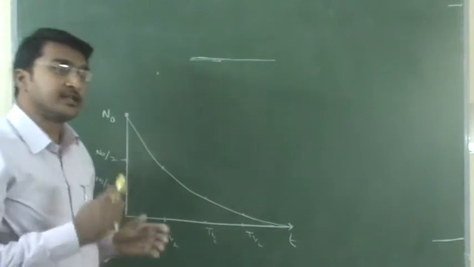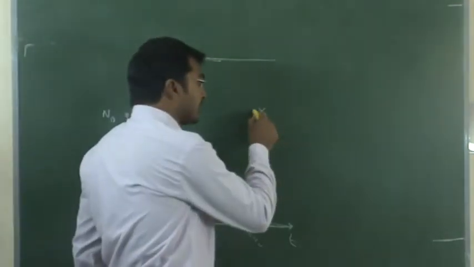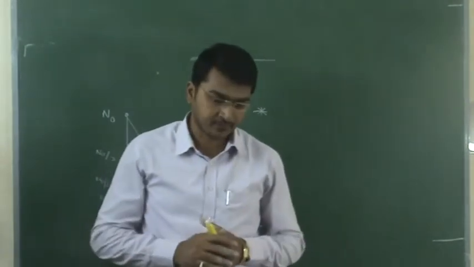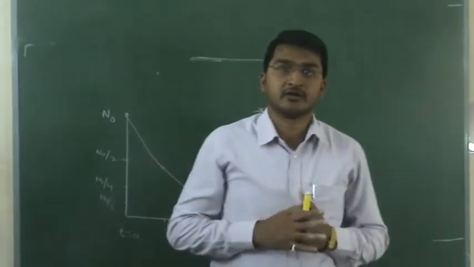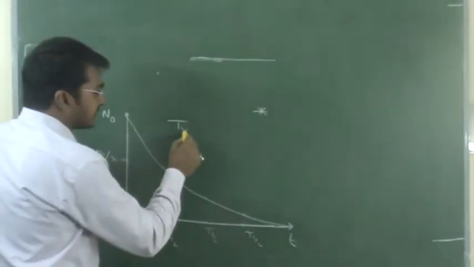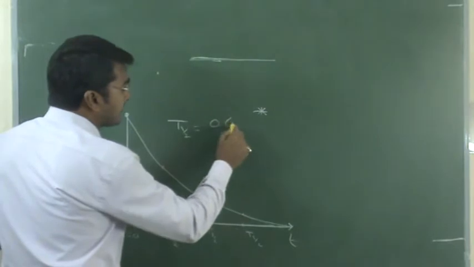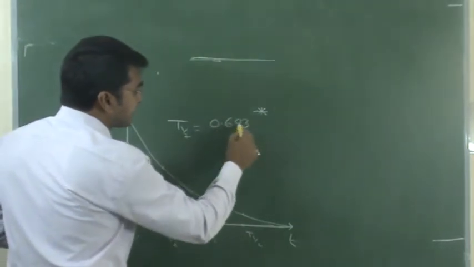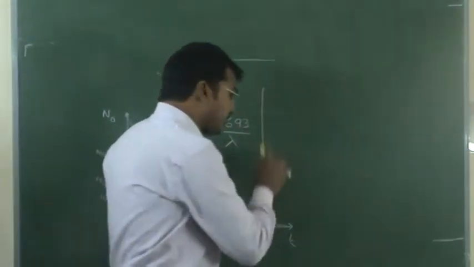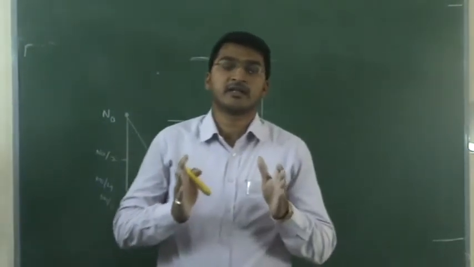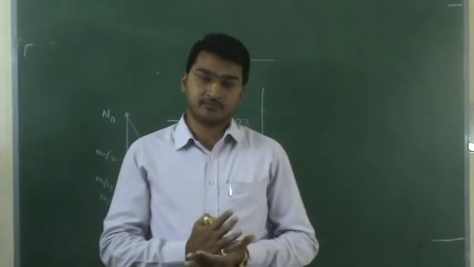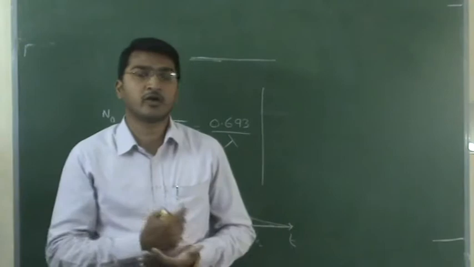Now there is one important formula. Remember it. How to find the half lifetime of a given substance. What is the half lifetime formula? T half is equals to 0.693 divided by lambda. This is one formula. But the lambda value is not yet given. Then what do we do? Decay constant not given, how to find?